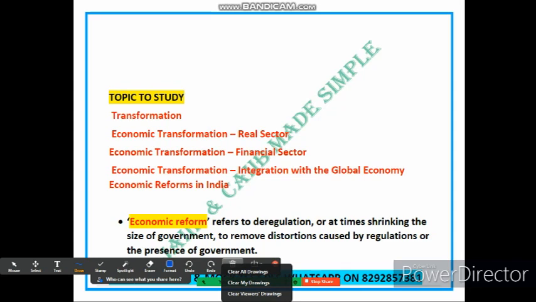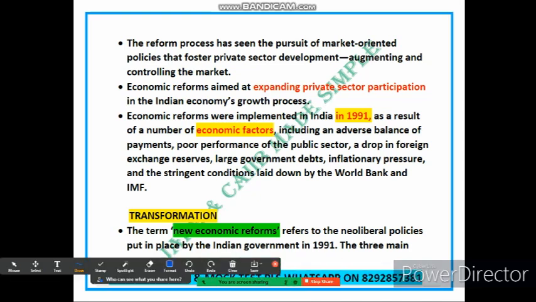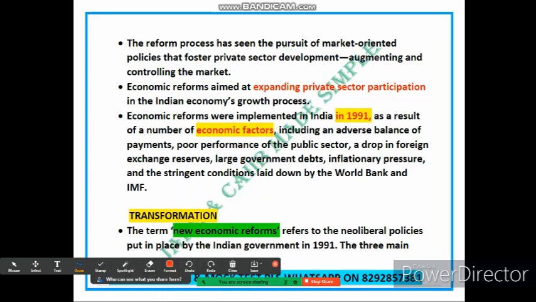Next slide. So friends, you can see that it has been explained as the pursuit of market-oriented policy that fosters private sector development. You can see the term written here. What does it mean? Let me talk about it. It means that the government has implemented measures to encourage the growth and involvement of private business in the economy. This is done by creating an environment where businesses can thrive and compete in the market. Let's take an example.